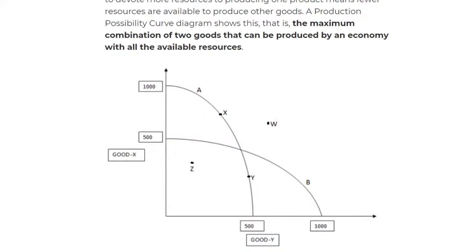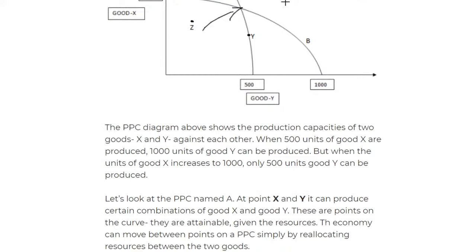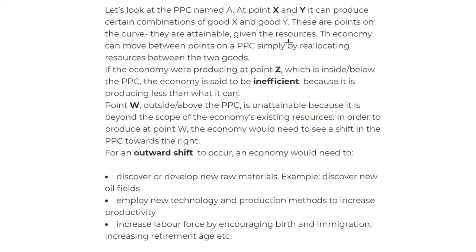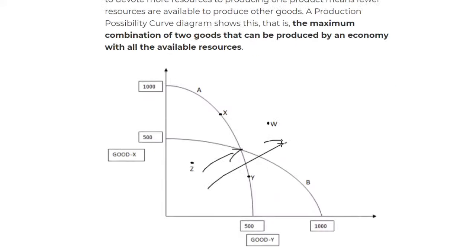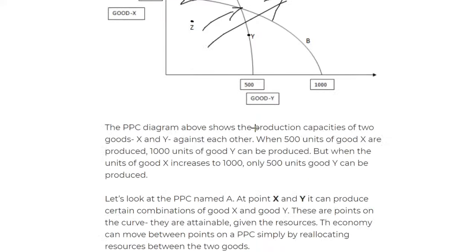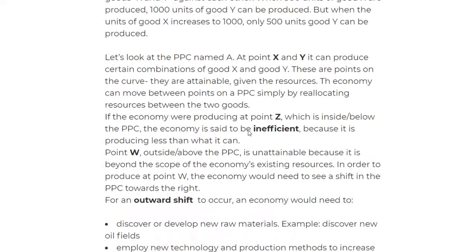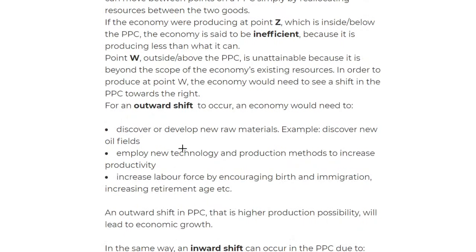Now we need to look at the factors that cause the curve to shift outwards and inwards. To shift outwards, to move more this side, the factors would be: discover or develop new raw materials, increase the technology, increase the labor force. Labor force is getting more labor.